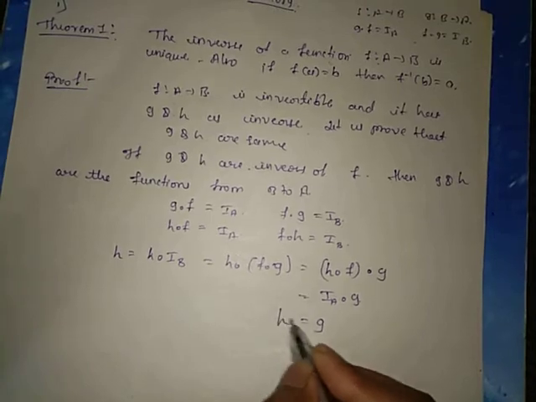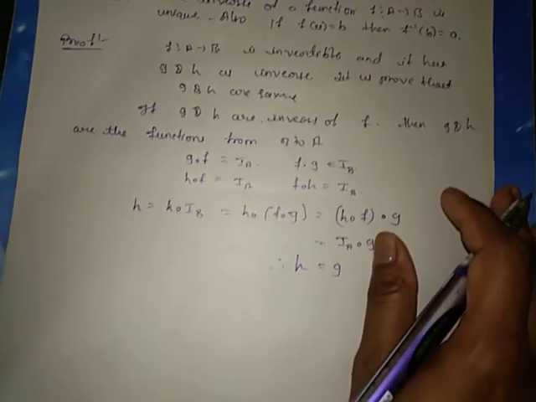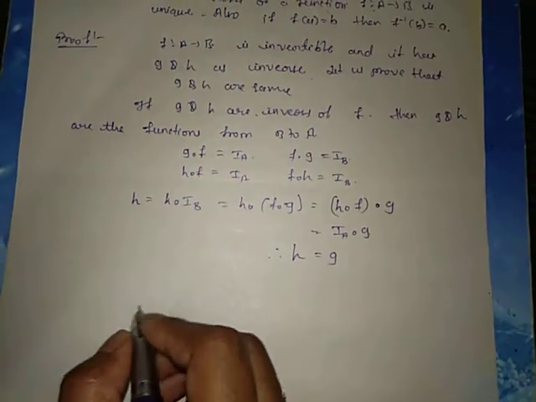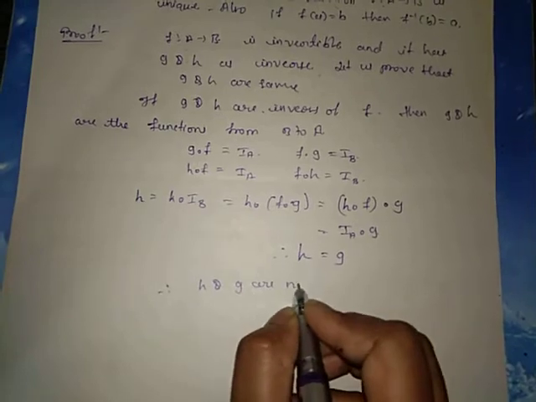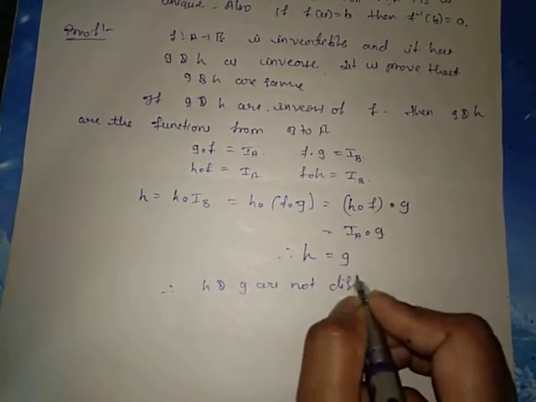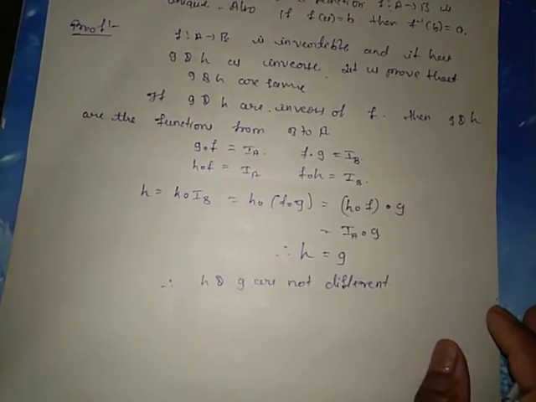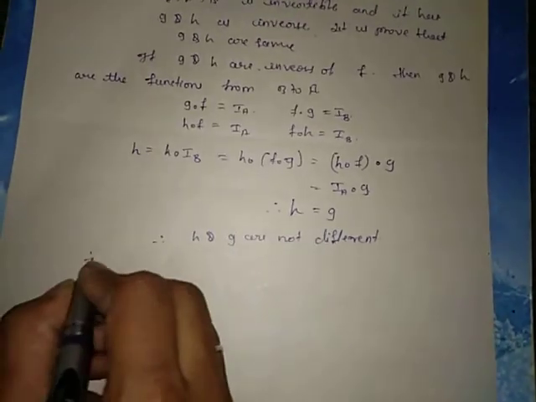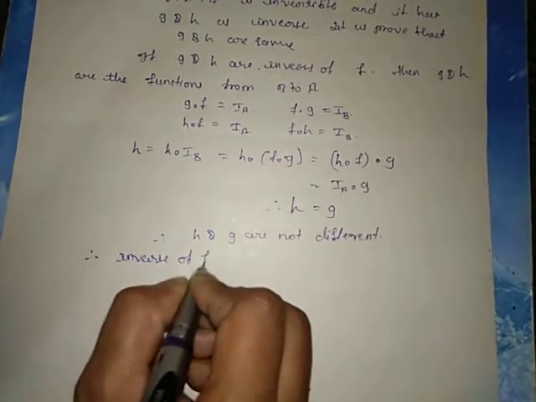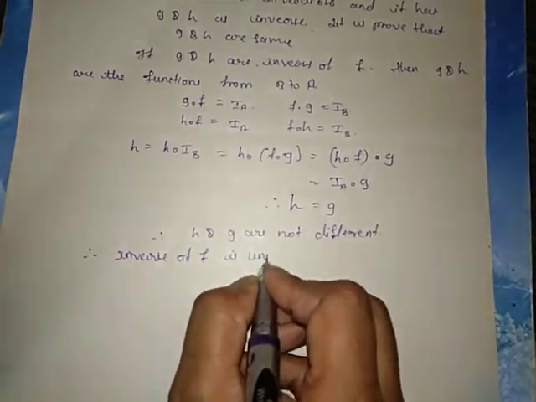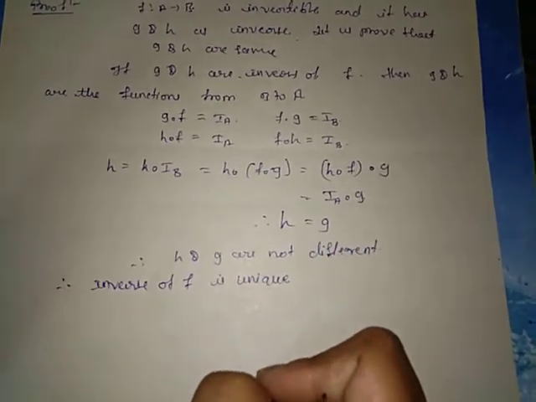Therefore h equals g. This proves that h and g are not different. Therefore the inverse of f is unique.